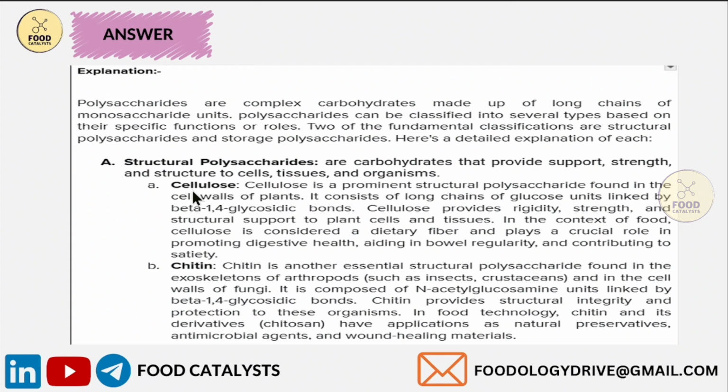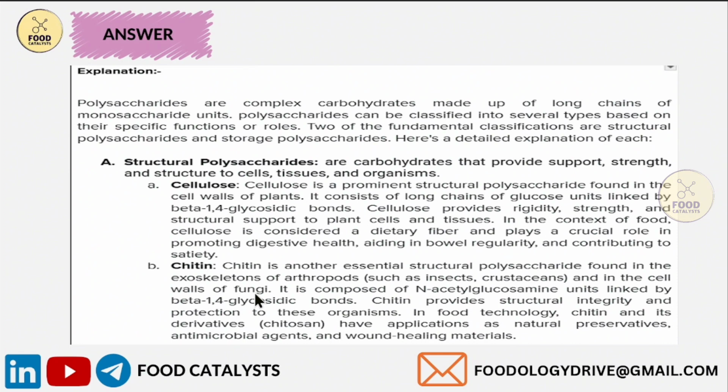The examples are cellulose and chitin. See, cellulose is the prominent structural polysaccharide found in the cell walls of plants. That means in all the vegetation, the structural polysaccharide is cellulose. And also chitin. Chitin is a structural polysaccharide found in the exoskeletons of arthropods such as insects, crustaceans, and even in the cell wall of fungi. Chitin is the structural polysaccharide.